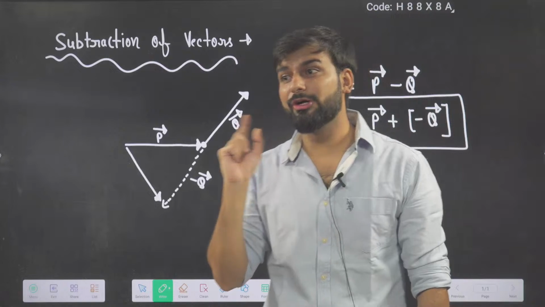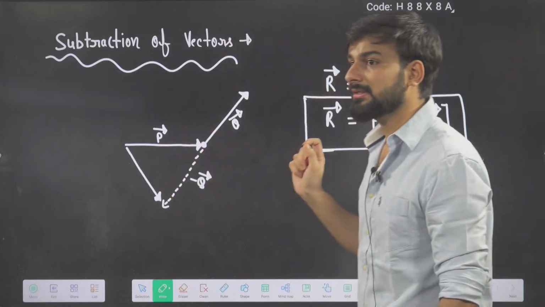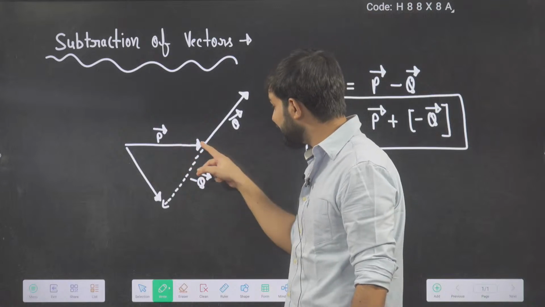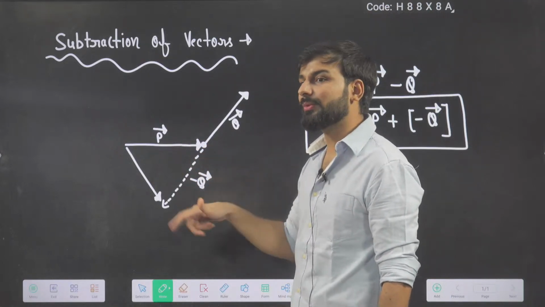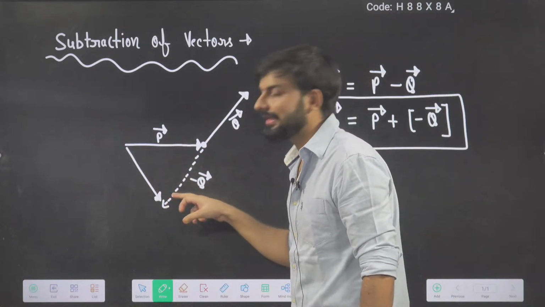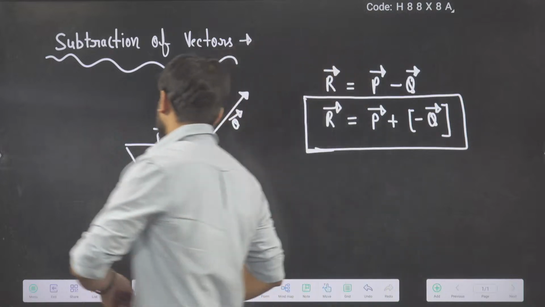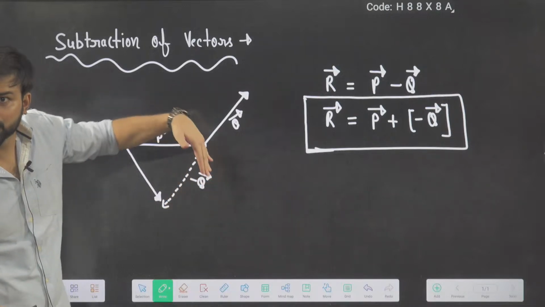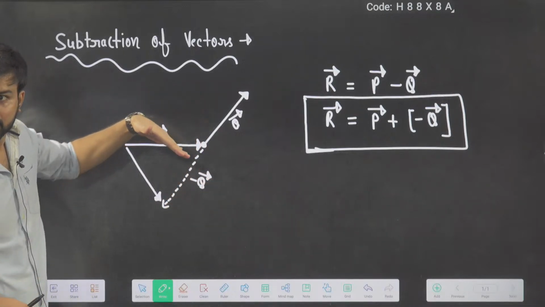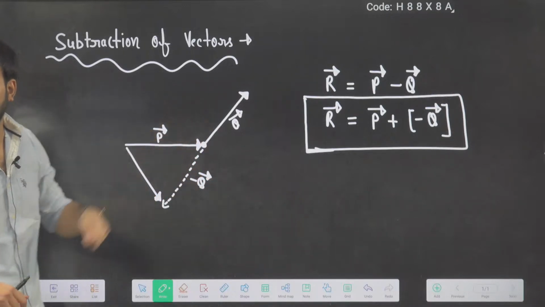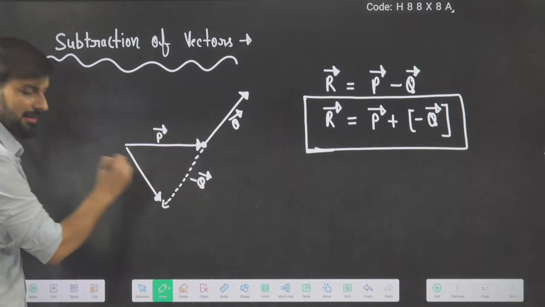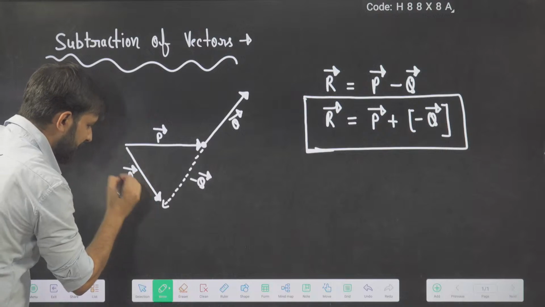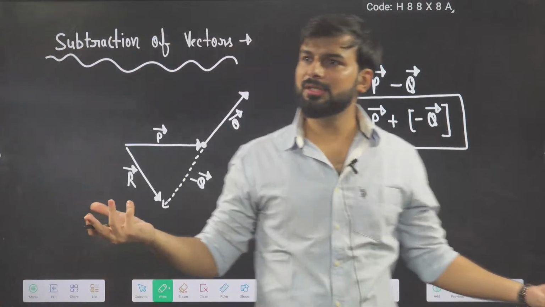Remember, the resultant is not taken in the same order. So these are taken in the same order. Which one is not taken in the same order? The resultant. See the sense, again I am repeating. P and minus Q are making to reach here. If you start from here, this is the same sense, same order. These two are in the same order, and this is your resultant. This time it is your R vector. Done, subtraction.